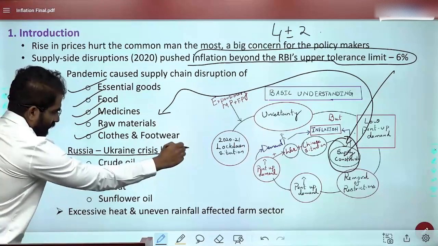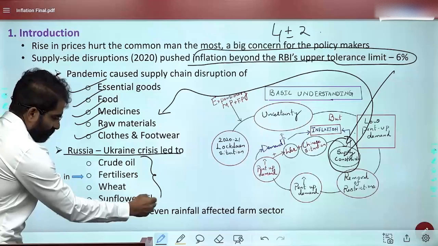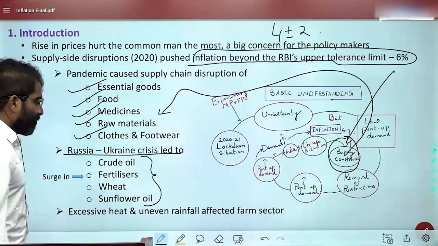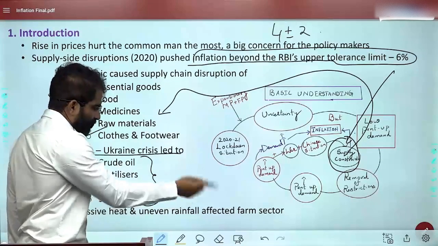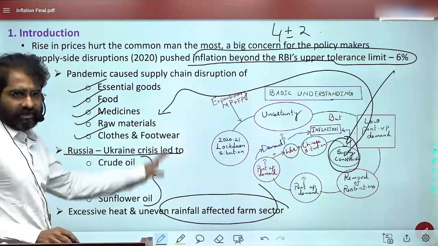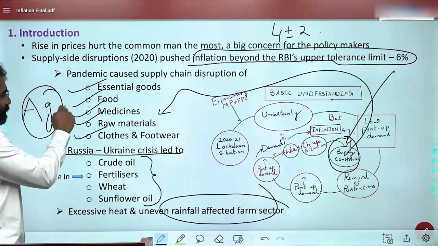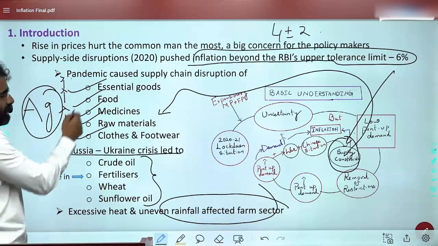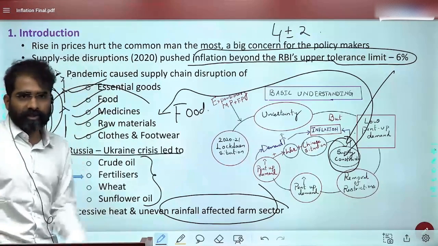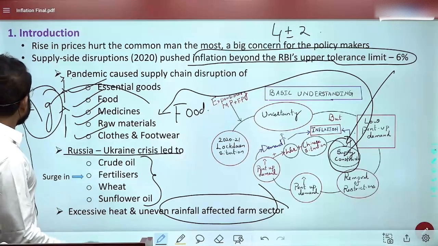And the Russia-Ukraine crisis subsequently added on: crude oil, fertilizers, wheat, sunflower oil. Along with this, rain-fed agriculture was getting affected. These were all the reasons for driving inflation. That means agriculture played an important role in driving inflation, and one observation is obviously food. We'll see the data, and data will help us understand it better. Is this clear? Clear till here? Yes.